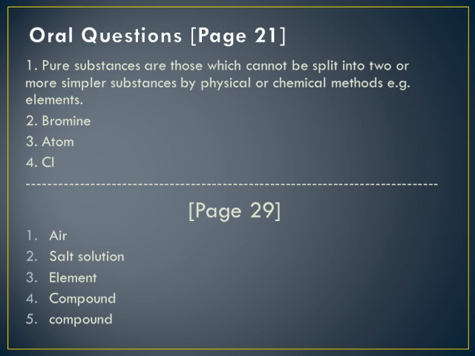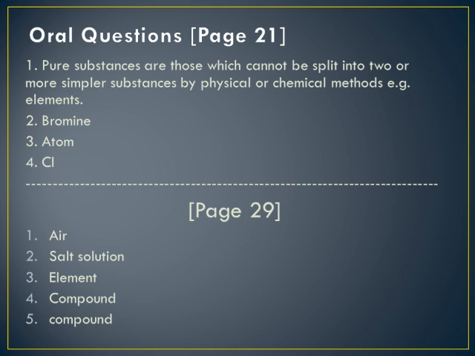Name the non-metal that is liquid under normal conditions of temperature and pressure. That is bromine. The smallest particle of matter that takes part in a chemical reaction is atom. And what is the symbol of chlorine? That is Cl. C will be capital and L will be small.